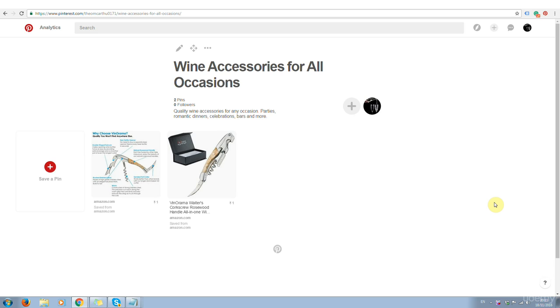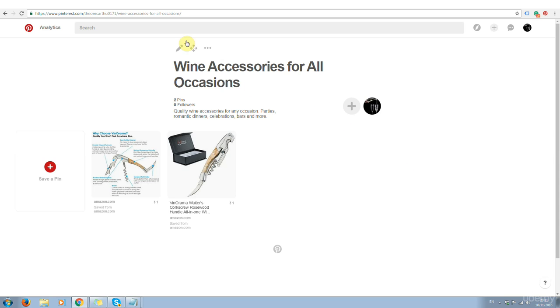So we're going to be locating some very popular group boards in our niche, and we are going to interact with those group boards. So in other words, we are going to pin on some of those group boards. Now, there's a huge advantage in doing this. I'll explain that to you in a moment. But before we do that, there's one more thing we should do. We should follow some accounts in our niche, and we should repin and like some pins in our niche.